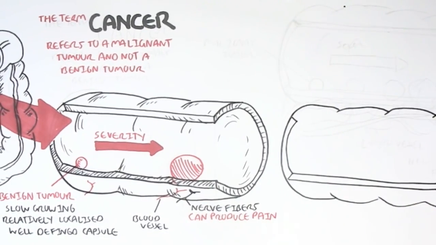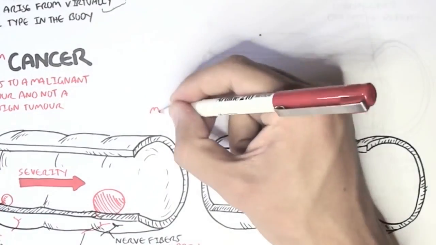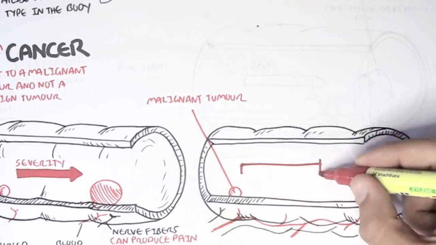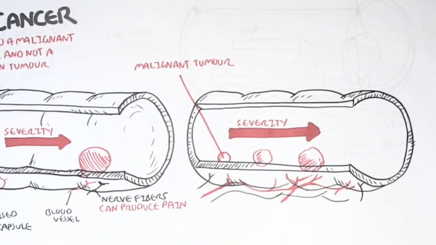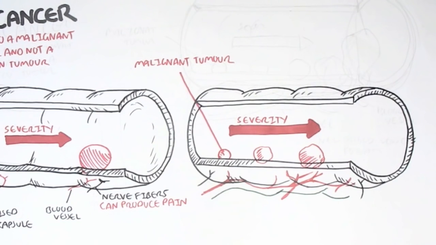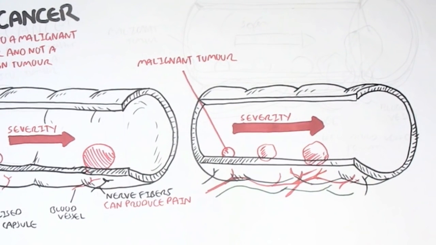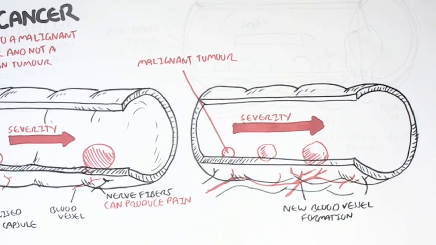Now let's look at a malignant tumor, which can start off fairly small, but as it grows, the severity increases drastically. This malignant tumor is not contained and can start digging underneath the layers of tissues like so. During this time, the tumor will produce chemicals that cause surrounding blood vessels to grow.